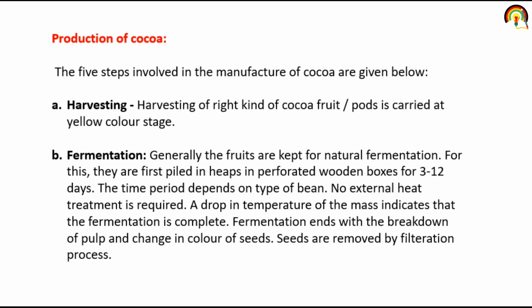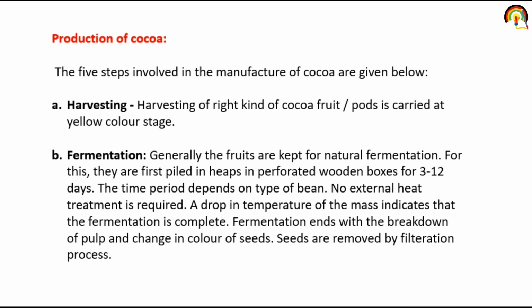Next one is the fermentation. Generally, the fruits are kept for natural fermentation. For this, they are first peeled off and kept in a heap in a perforated wooden box for 3 to 12 days. The time period depends on the type of bean. No external heat treatment is required. A drop in temperature of the mass indicates that fermentation is complete.